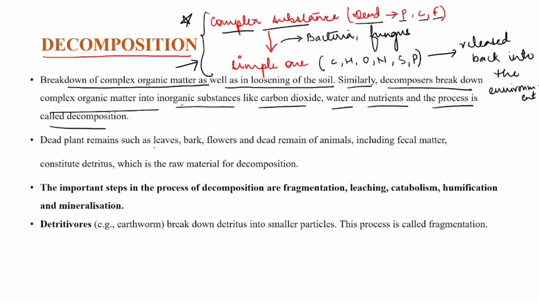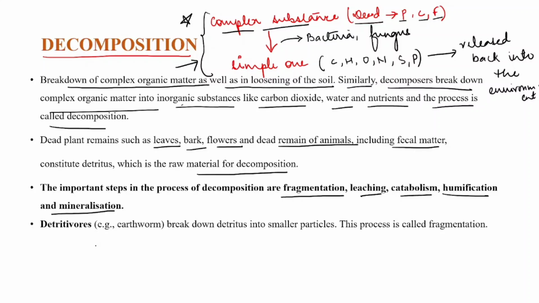Dead plant remains such as leaves, bark, flowers, and dead remains of animals including fecal matter are used as raw material for decomposition. The important steps in the process of decomposition are fragmentation, leaching, catabolism, humification and mineralization. So we will see one by one what those are.